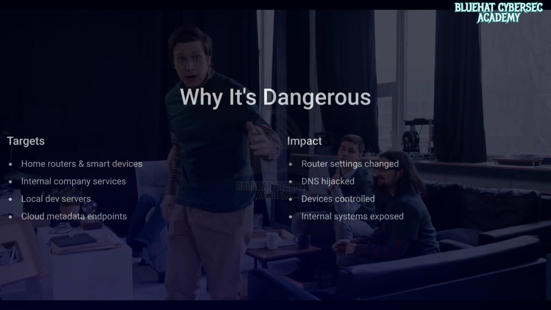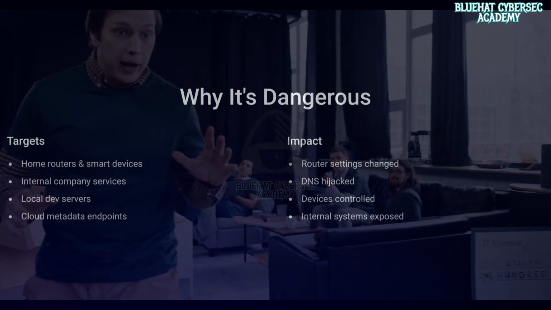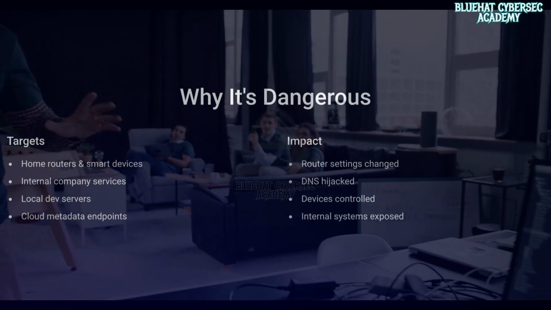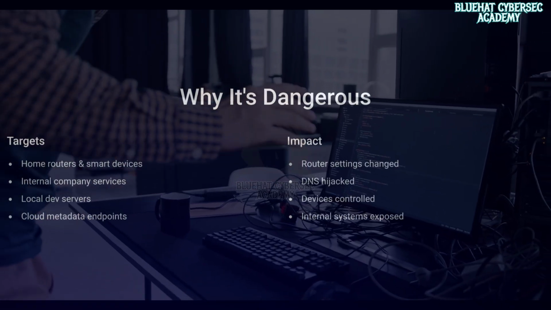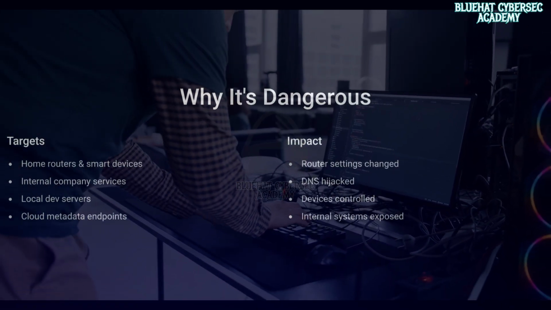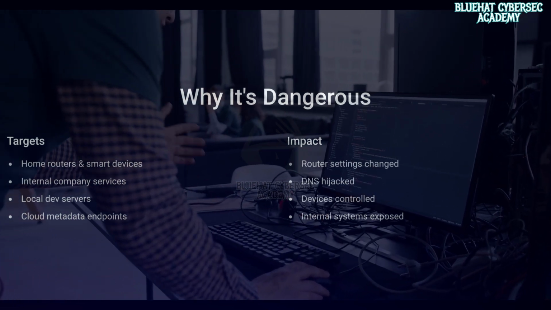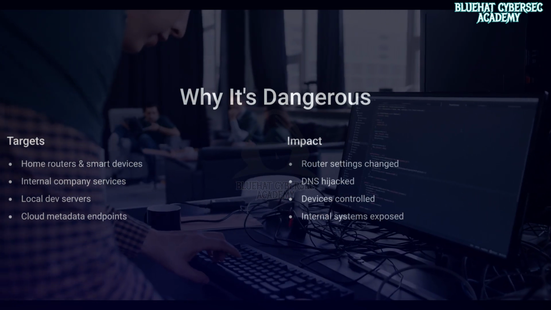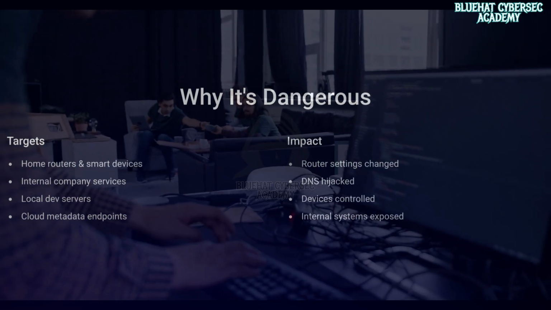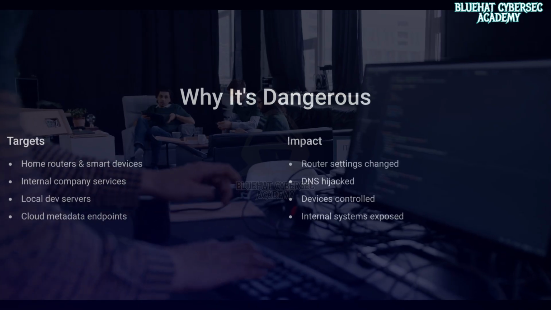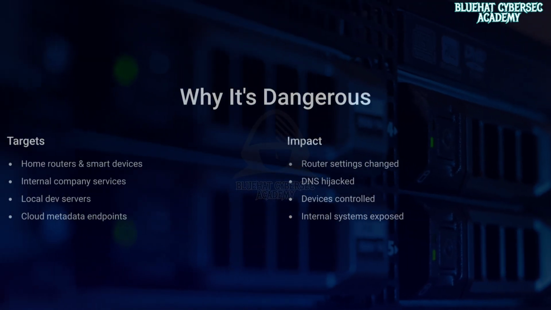Now let's talk about why this is so dangerous in the real world. DNS rebinding is powerful because it bypasses assumptions that many systems rely on. It can target home routers, smart home devices, internal company services, local development servers, and even misconfigured cloud metadata endpoints. And the impact can be serious. Router settings can be changed. DNS can be hijacked. Devices can be controlled. Internal systems can be exposed. And the most important detail, no malware was installed. It all happened inside the browser.